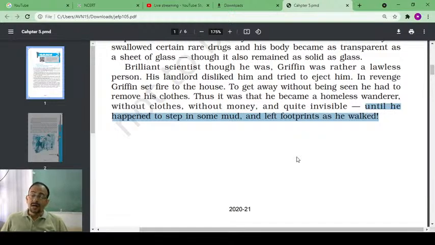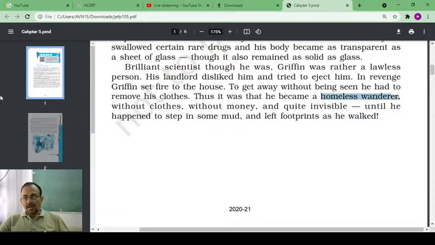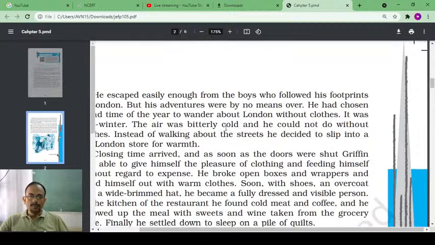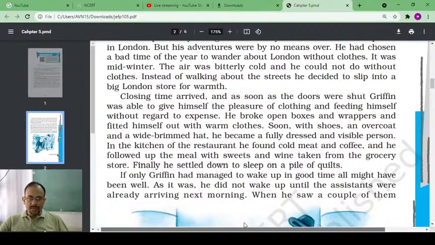When they turned him out of the house, he became very angry, and in revenge, Griffin set fire to the house. To get away without being seen, he had to remove his clothes. Thus, he became a homeless wanderer because he did not have any home. The rented house where he was living had also gone. He was running without clothes, without money, by being quite invisible. Now, let's move on to the next paragraph.